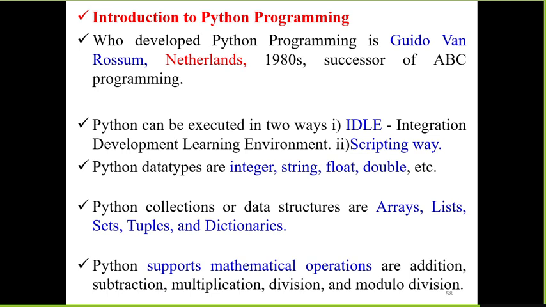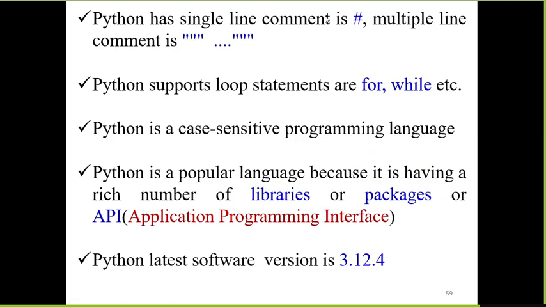Python supports mathematical operations like addition, subtraction, multiplication, division and modulo division. Python has single-line and multi-line comments. A single-line comment starts with a hash, and a multi-line comment is enclosed in triple quotes. Python supports loop statements like for and while statements.